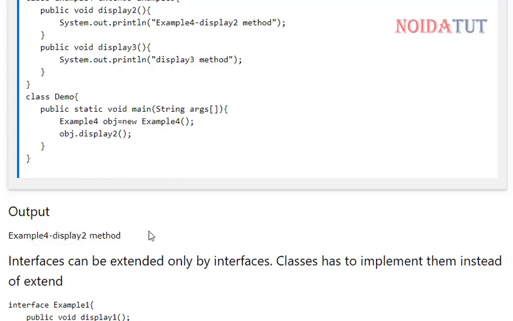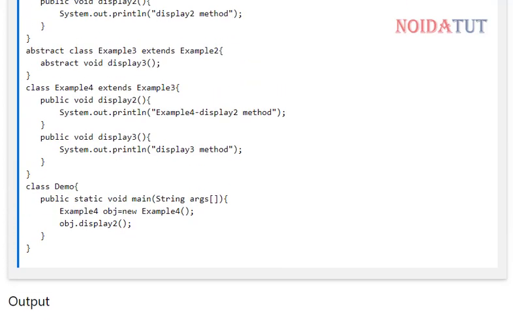This is example 4. In this we have created a function obj, which is calling the function, the object of example 4. Now you can see that example 4 plus example 4, it is a normal or concrete class.